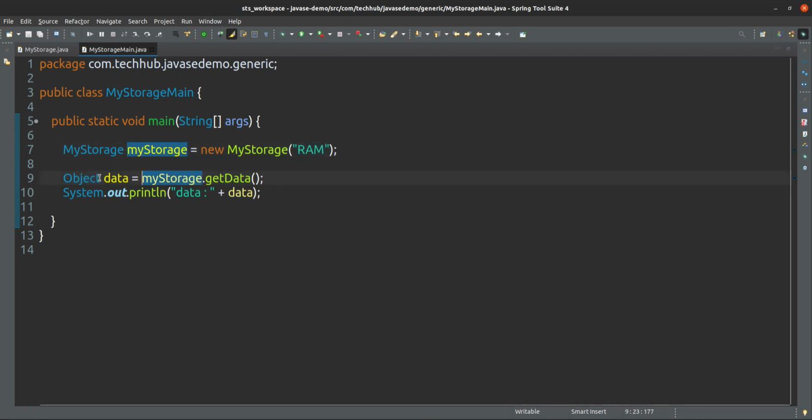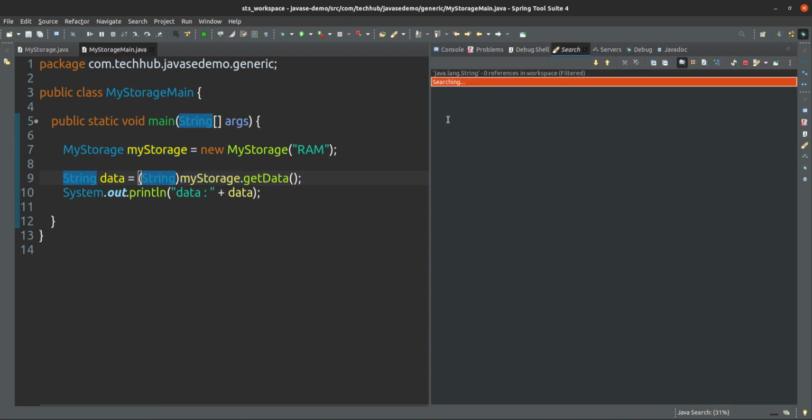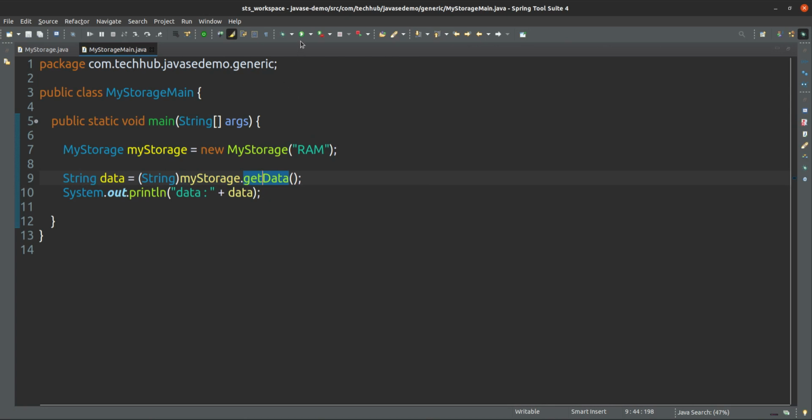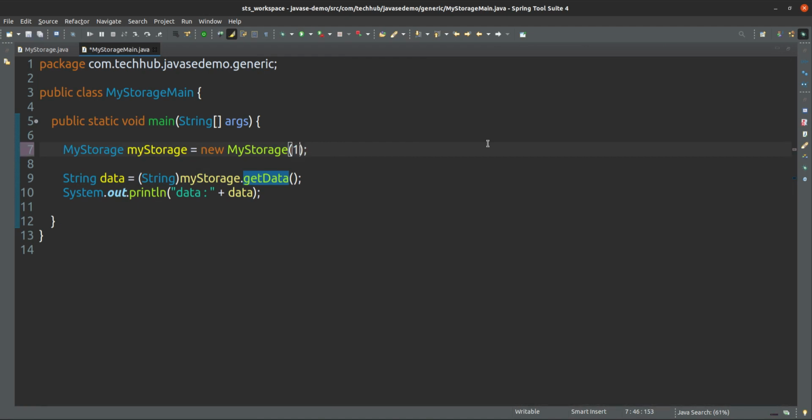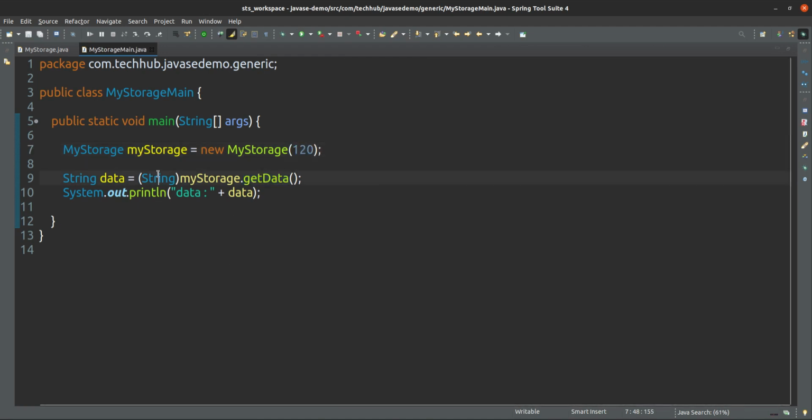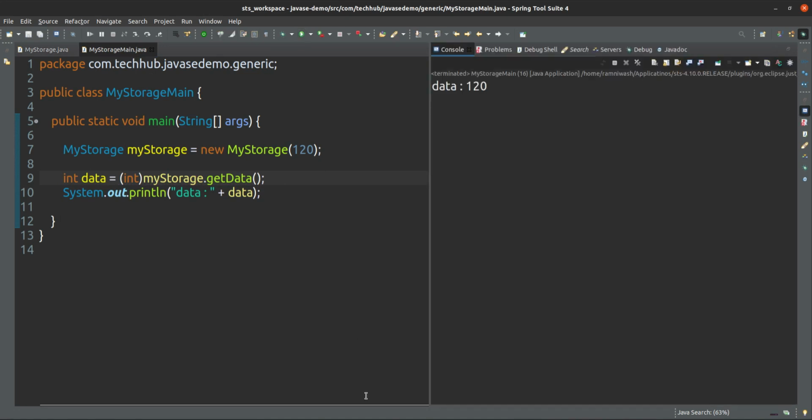So if you do the string here, it will not work now. What you have to do, you have to do typecast. Once you did the typecast, it will work very much fine. Yes, it is working. And now here you can store anything, you can store number also, no issue, 120. If it is a number, then you have to typecast here, then only it will work. It's working.